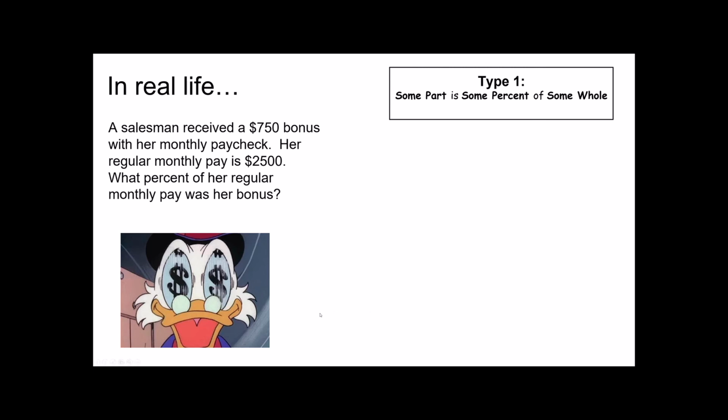Notice that last sentence. What percent? We're looking for the percent of her pay. So we're looking for a percent of this total, the total is her pay, was the bonus. So the bonus is what we're finding in percent form. So let's set that up. Part equals percent of whole. The part is your bonus. That's equal to a percent of her pay. In this case, we're asked to find the percent that is the bonus. So let's go through and fill this in.